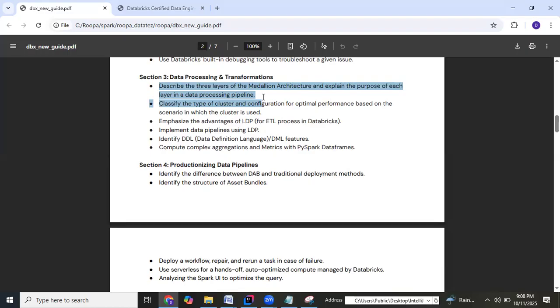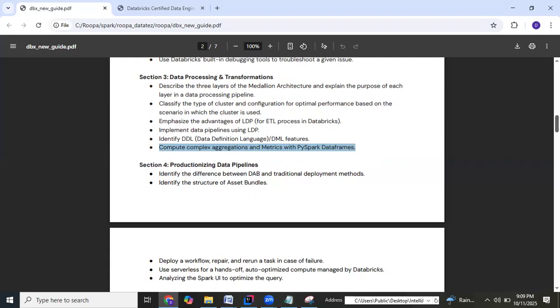So that thing, and I emphasize the advantage of Lakeflow declarative pipelines (LDP). Right? Earlier they were being called the DLT, Delta Live Tables. Now it's being called LDP. Okay, Lakeflow declarative pipelines. And how do you go about writing a script for them, configuring them, and scheduling them also. Right? And your Spark thing comes over here. Okay, how do you work with your data frames? So that also they've included under data processing and transformation part.